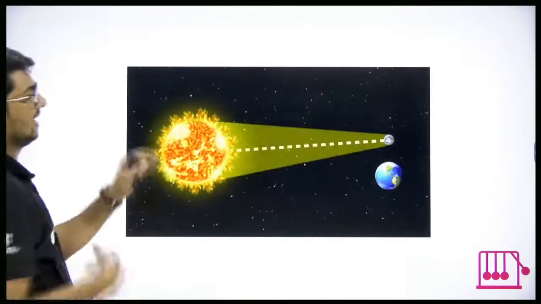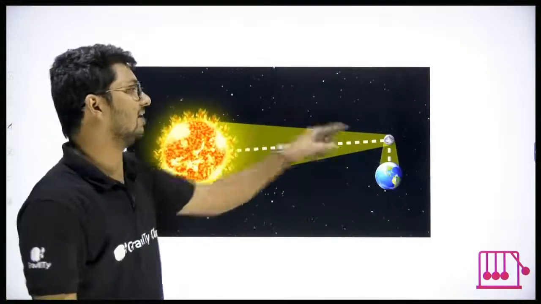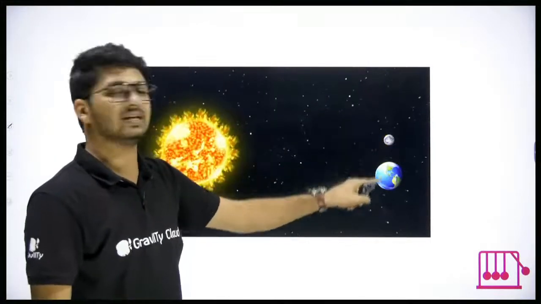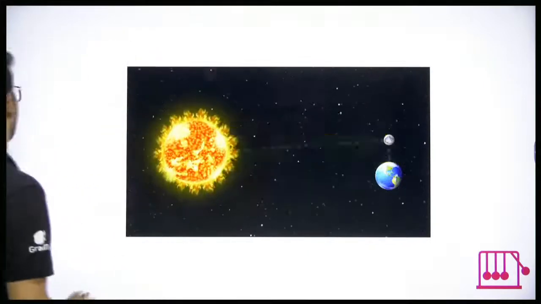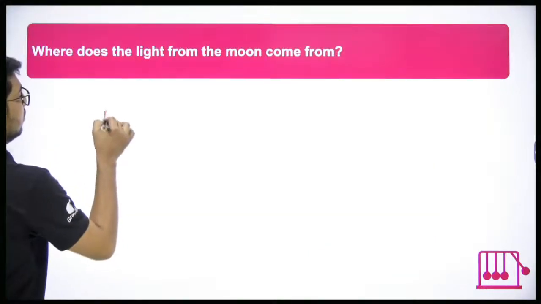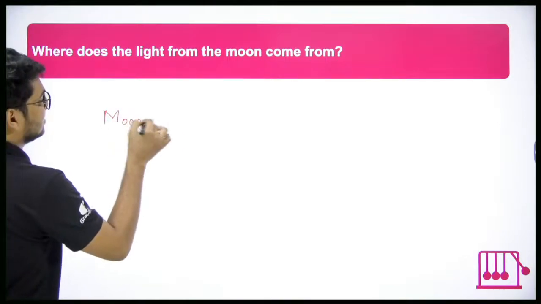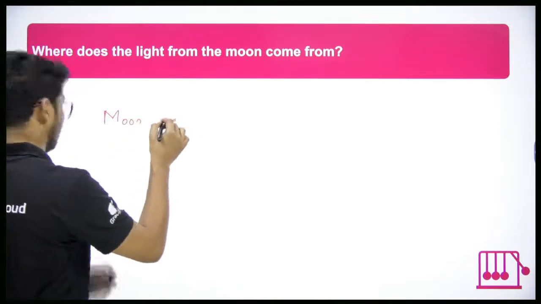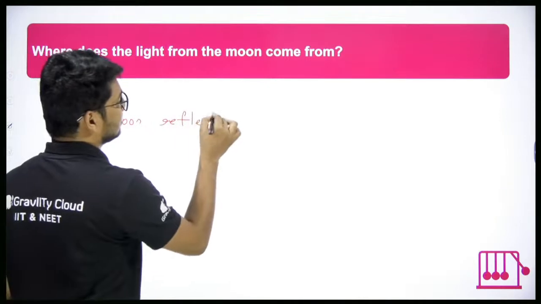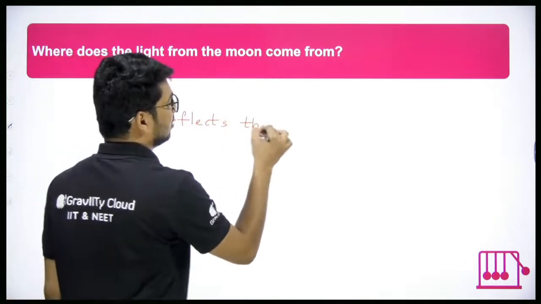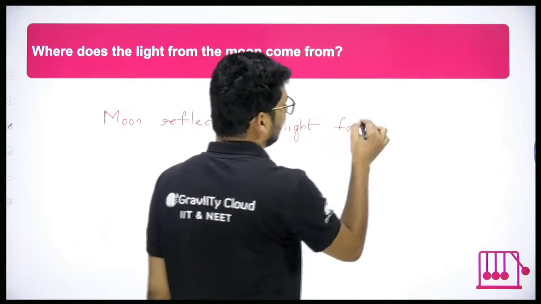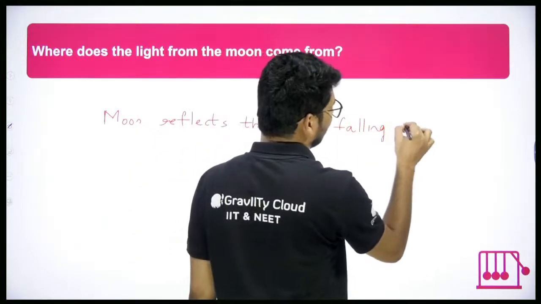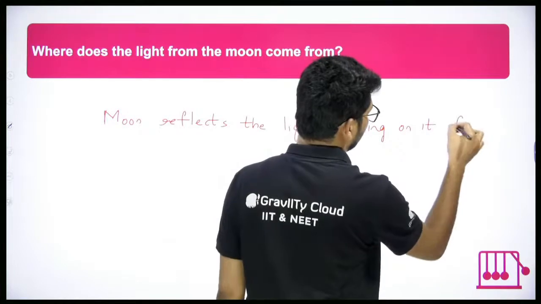This is what happens. The sun emits light and that light falls on the moon. Moon reflects it and it falls on earth. Right, so what does moon do? Moon reflects the light falling on it, or incident on it, from the sun.